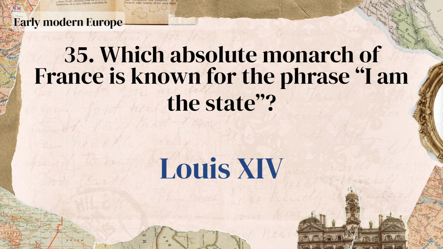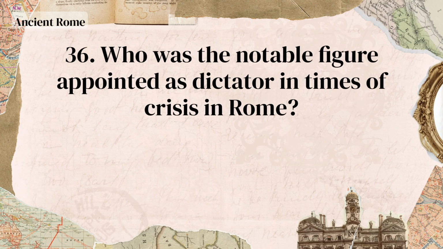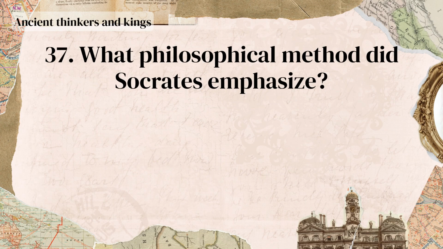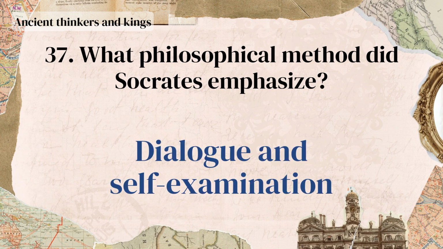Louis XIV. Who was the notable figure appointed as dictator in times of crisis in Rome? Cincinnatus. What philosophical method did Socrates emphasize? Dialogue and self-examination.